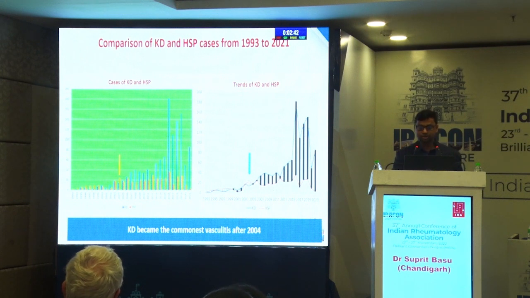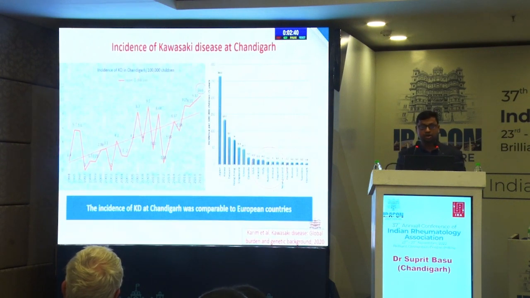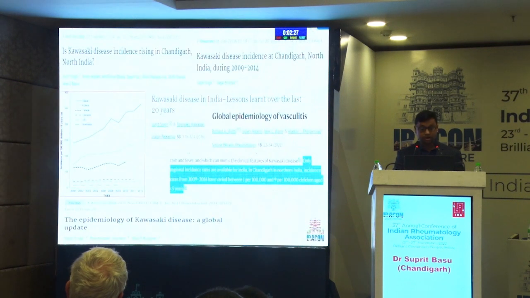Prior to that, HSP was the most common. We are the only center in India to have incidence data of vasculitis, and we calculated the incidence of Kawasaki disease at Chandigarh, and it is 10.6, which is comparable to the European countries. And these are some of the publications that have been published from our center, which show the Kawasaki disease incidence is increasing in India.